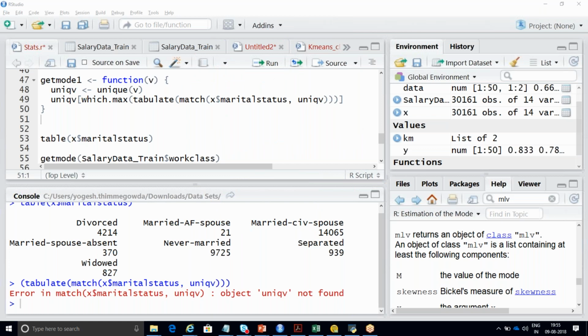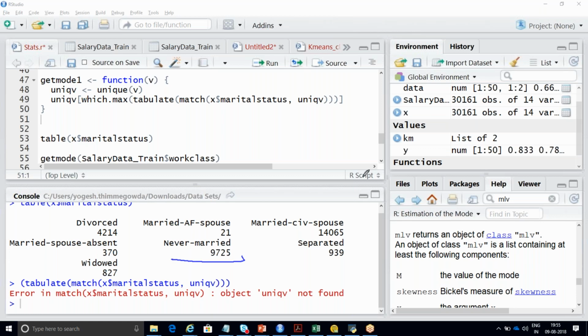Okay. Now after running this, it will try to take the maximum of this. It should take the maximum and display married CIV spouse. Let me see, because I got an error of something called never married. Let me just check whether I'm getting the same or not.